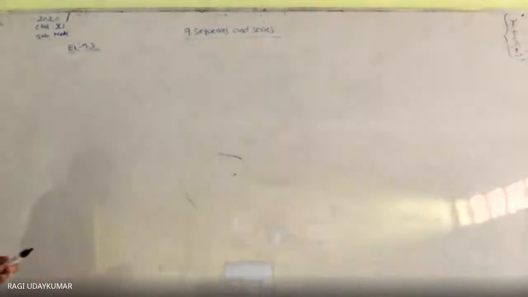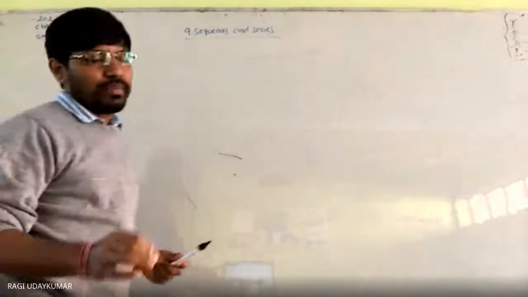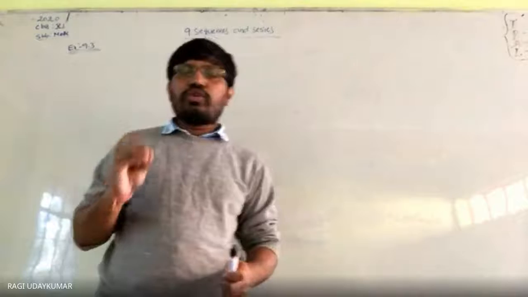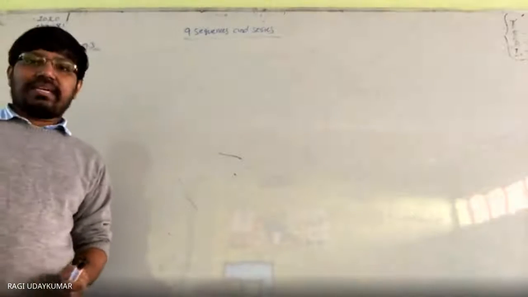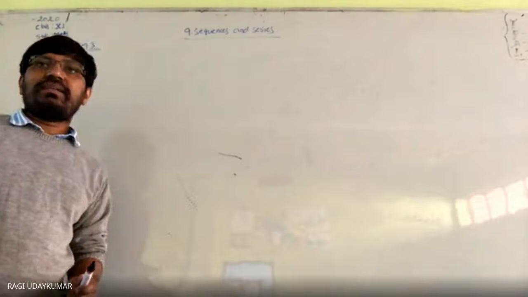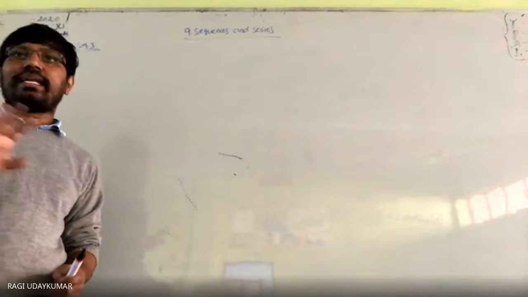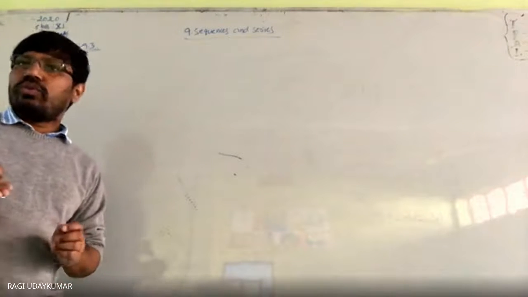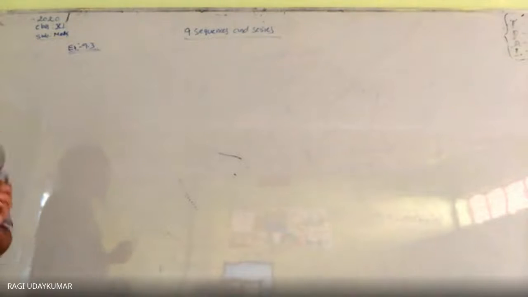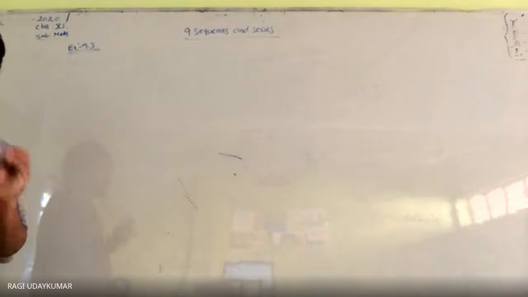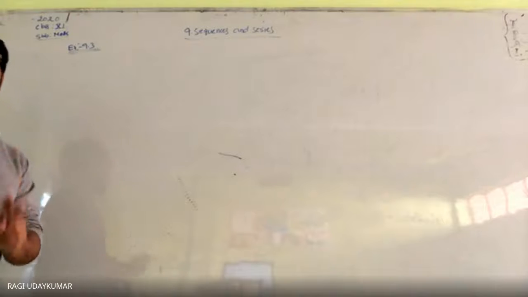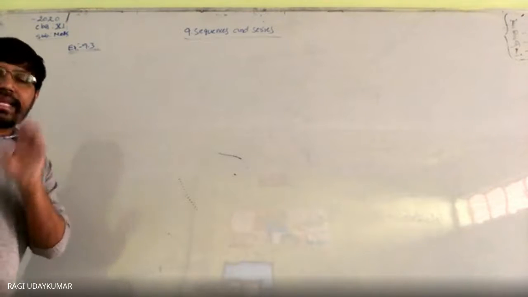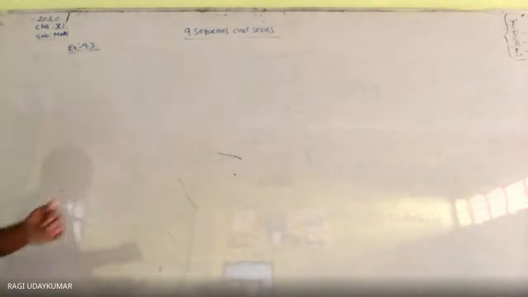So the 29th problem: A and G are the arithmetic mean and geometric mean of two positive numbers. Then prove that the numbers are what two numbers you are taking, that is what they are asking here. Given that A is the arithmetic mean and G is the geometric mean of the two numbers, let us consider the two numbers as a and b, and the ratio of the two numbers. Previously, whatever we did the same day, this problem is also like that.